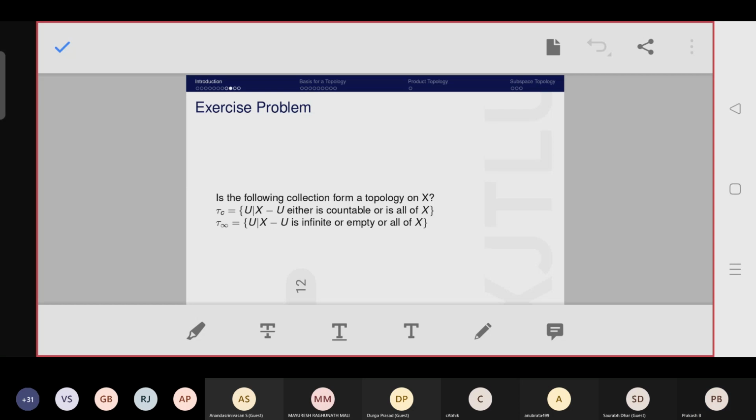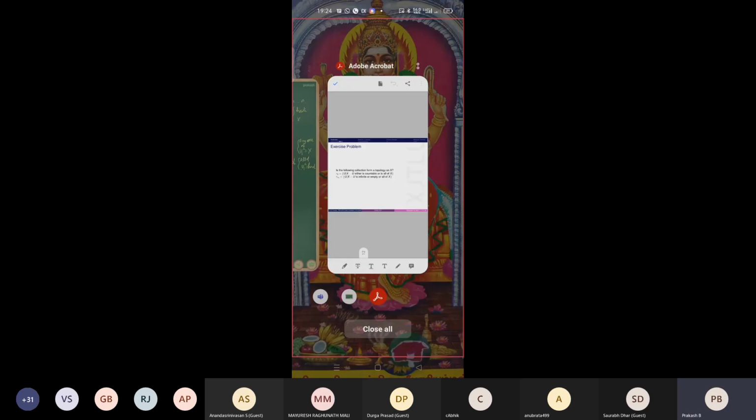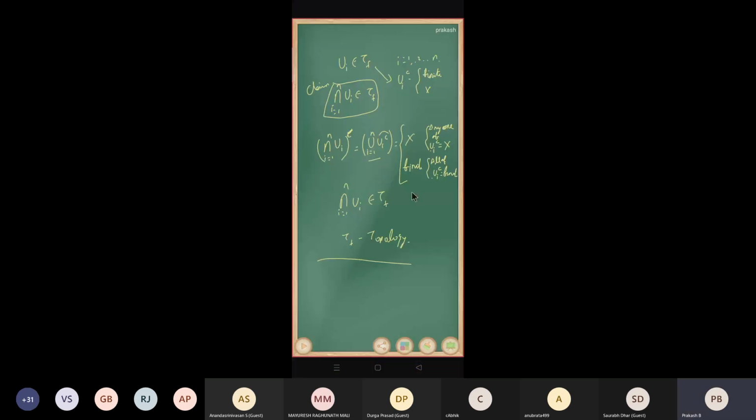Now we are going to prove that tau c is a topology, the same way as before. Tau c is the set of all U subset of X such that its complement is either countable or equal to X.